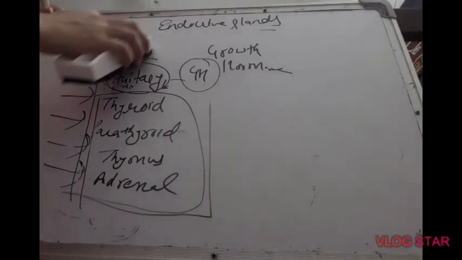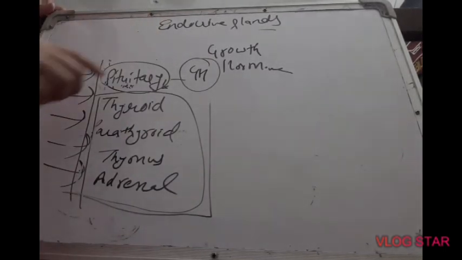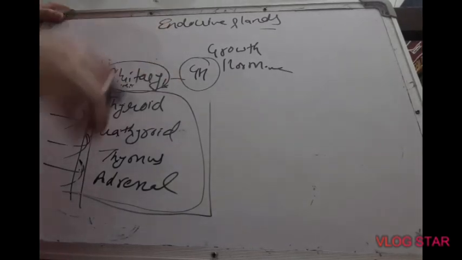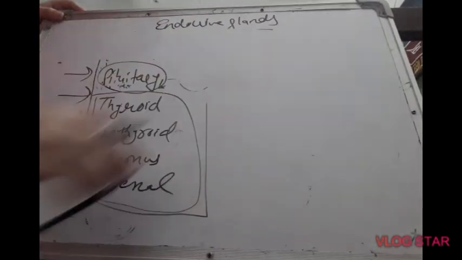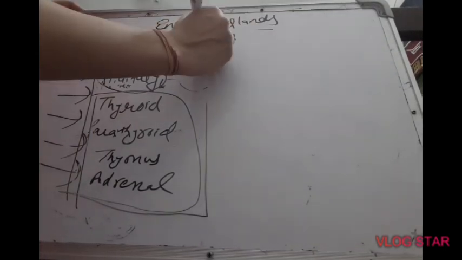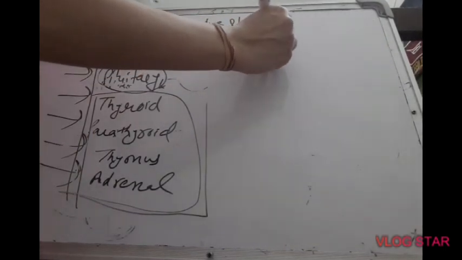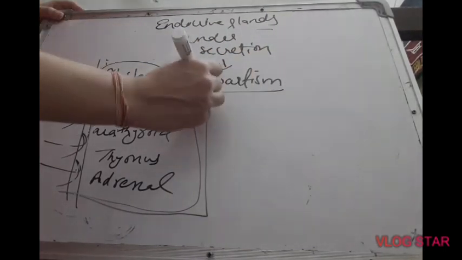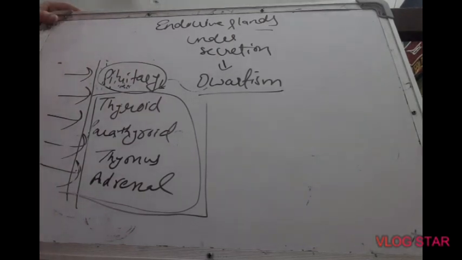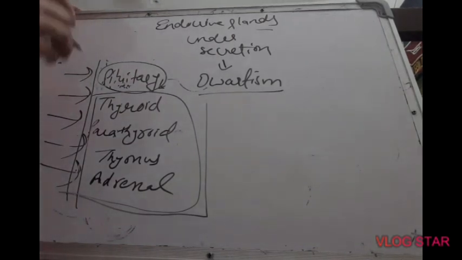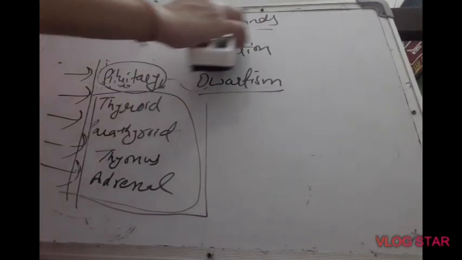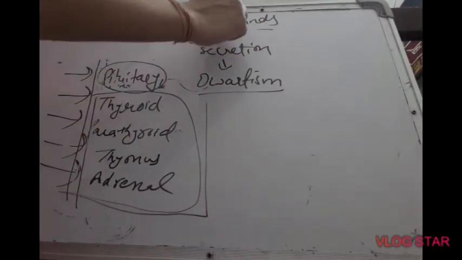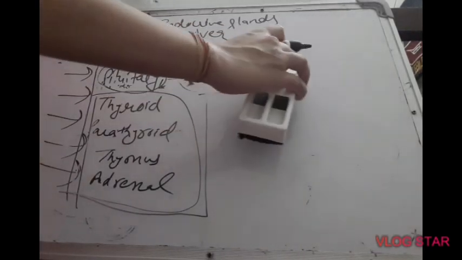Now, as I told you earlier, along with the secretion of their hormones and their functions, we have to remember some exceptions. Like, what happens if growth hormone is under secreted? In case of under secretion of growth hormone, a person suffers from a disorder called dwarfism. What is dwarfism? When the height of a person remains less than 4 feet. And if it is over secreted, it again causes a disorder.